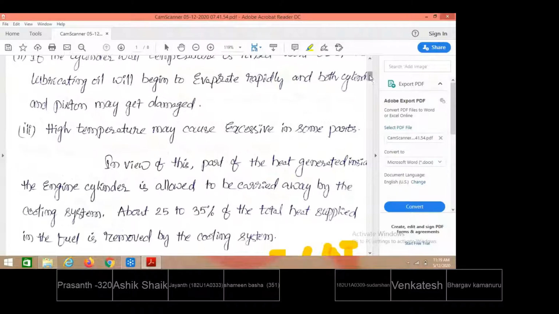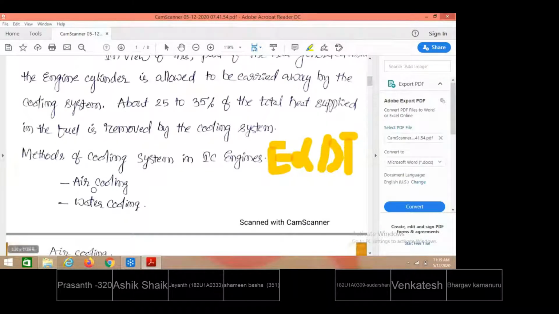How many ways can we cool the engine parts? Basically, the available cooling systems are classified as air cooling systems and water cooling systems. Where do we use air cooling systems? When the engine size is very small, or when the engine has a very small compression ratio, like less than 6 or 8 maximum, especially in the case of scooters and bikes. For petrol engines, compression ratios are within the range of 8 only.